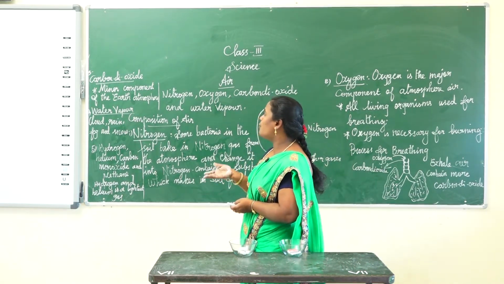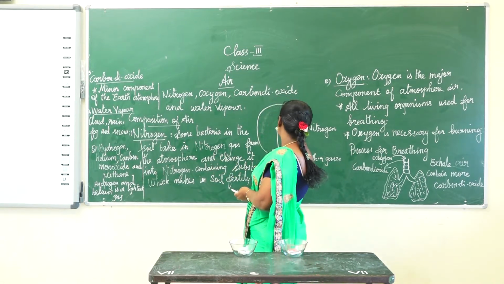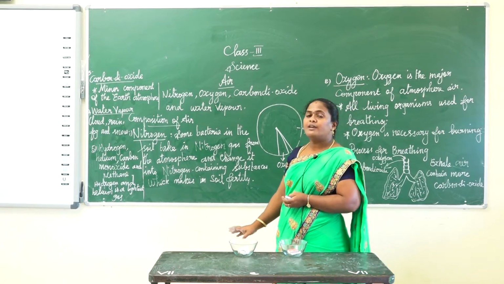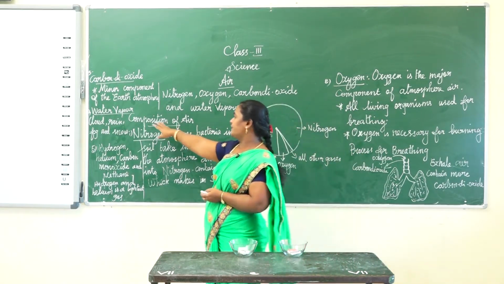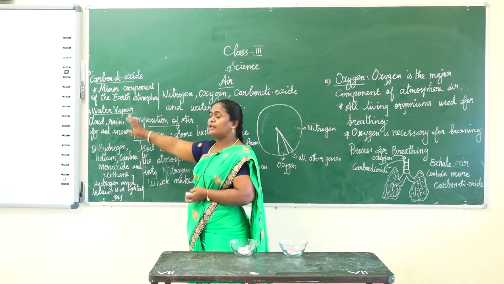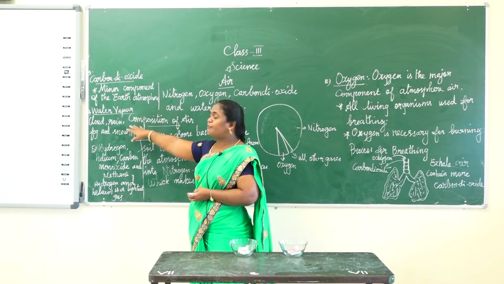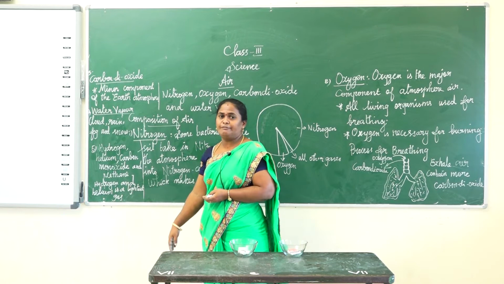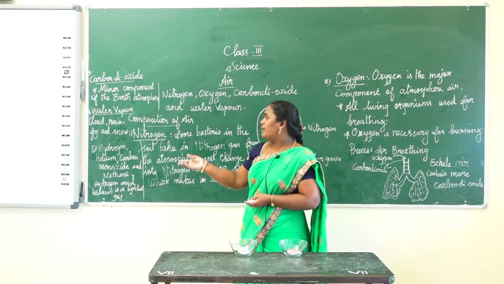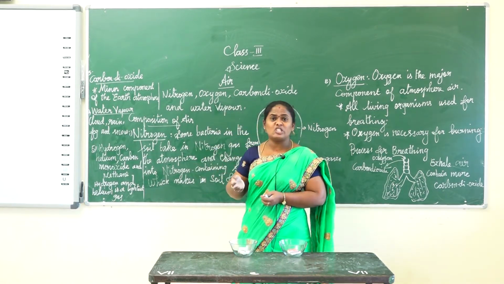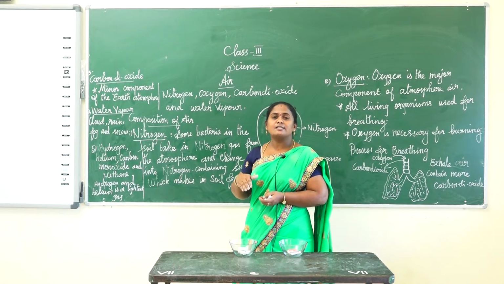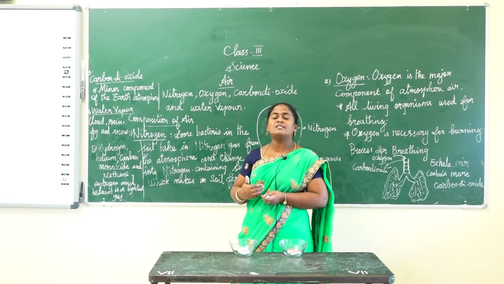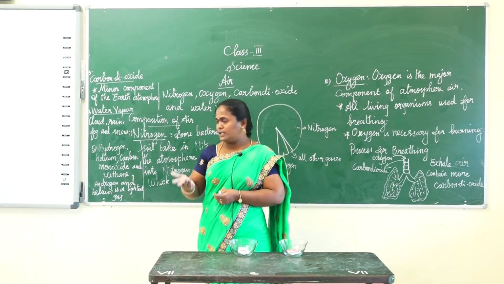And the next one is water vapor. Water vapor is present in very small quantity in the air. It's the gaseous form of water. Water vapor on condensation forms cloud, rain, fog and snow. What does condensation mean? It's a process where gas is converted into liquid.